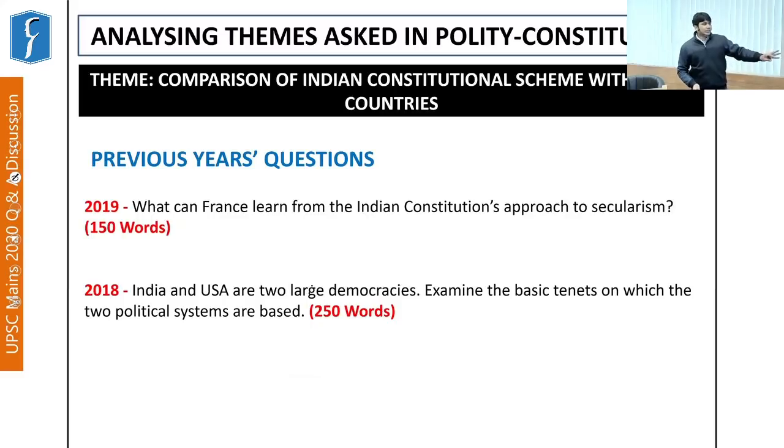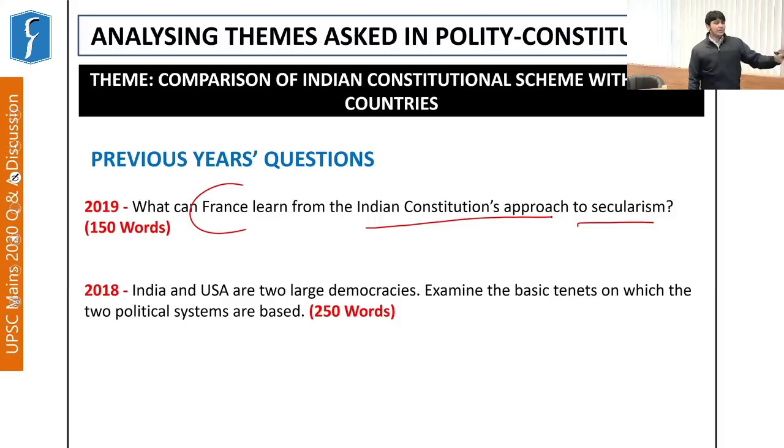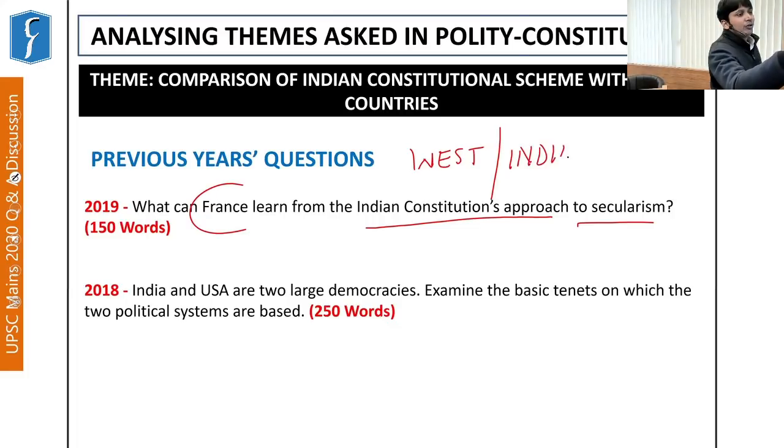Based on this, see, there were two questions again, on France and the US. On France, the question was asked on the concept of secularism. It says, what can France learn from the Indian constitution's approach to secularism? This had to be answered in 150 words. Now see, when you study secularism, you know that the concept of secularism as followed in India is quite different from what is followed in Western countries.